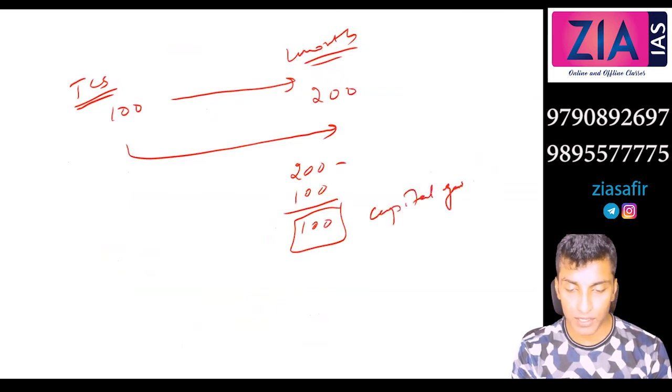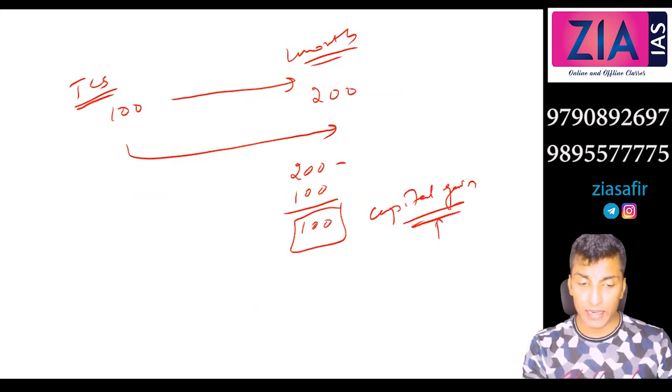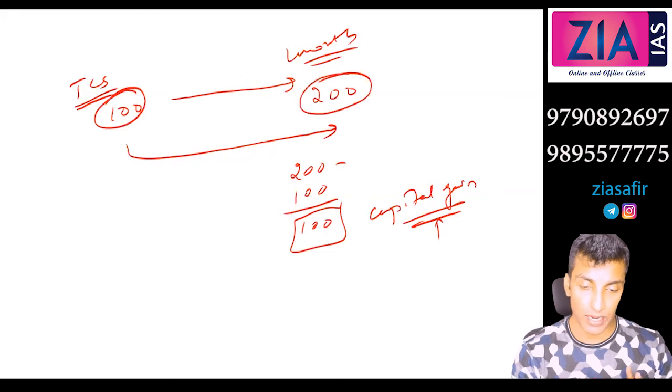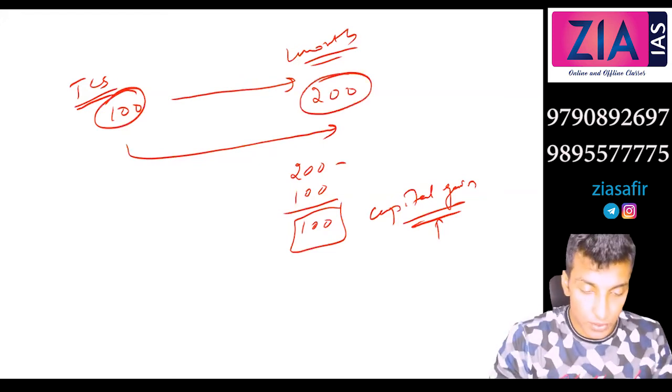And we will discuss this in detail when we discuss tax, capital gain tax, etc. But this is capital gain, gain in the capital. This was your capital and now this is what you are getting. So there is an increase.